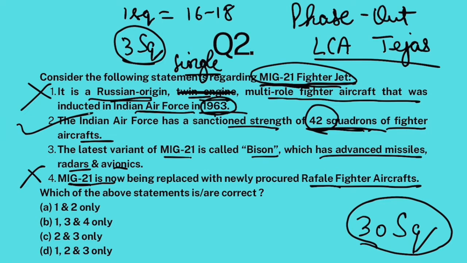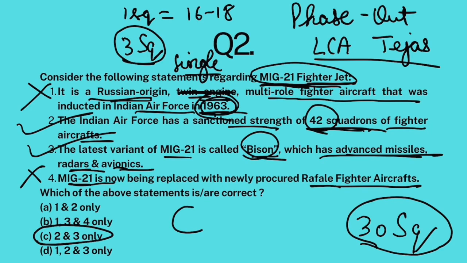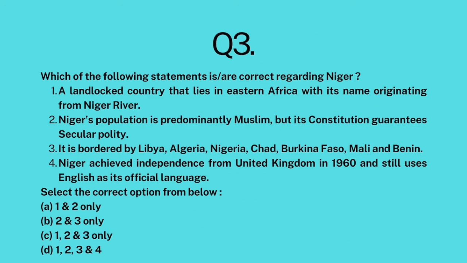Okay, so this is correct. Now, MiG-21 has been inducted since 1963, and over the period of these years, new variants of MiG-21 have been inducted. The latest one was MiG-21 Bison with advanced missiles, radars and avionics. So this is also correct. So only 2 and 3 are correct. The answer is C.